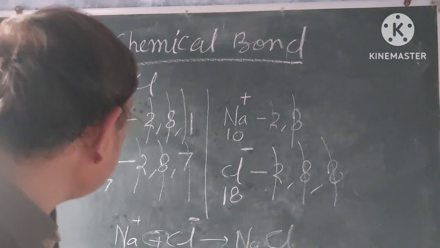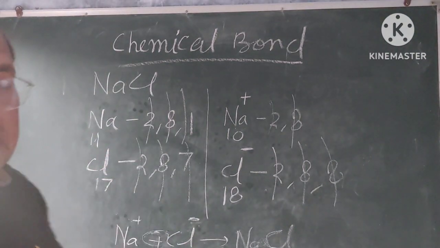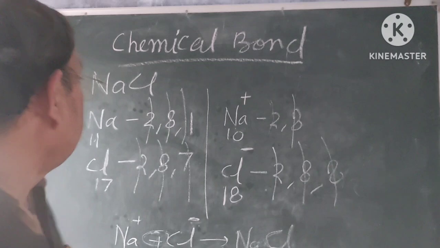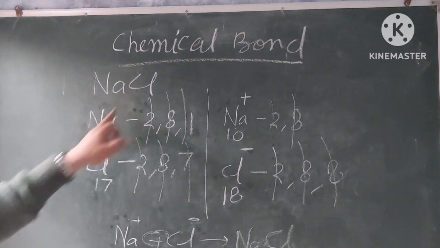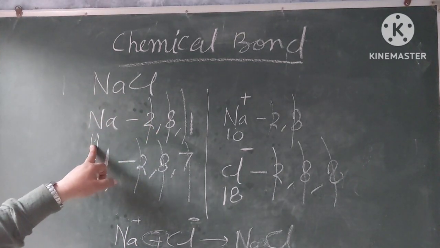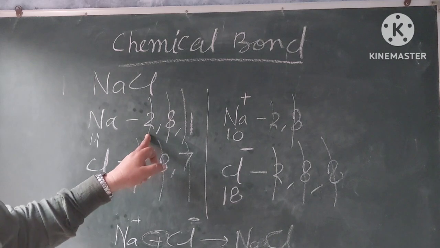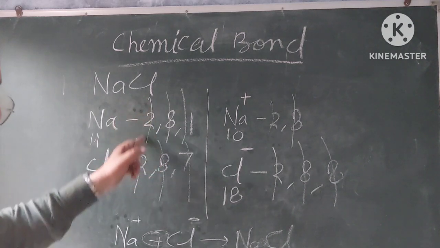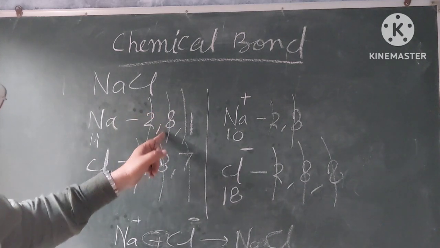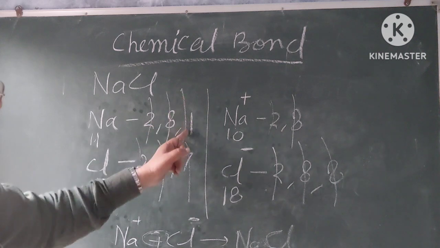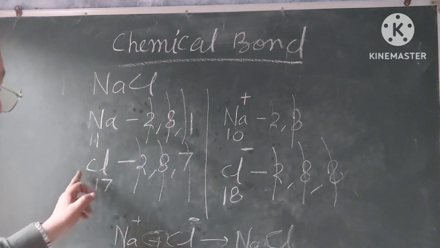Understand? So I am going to refresh again. In the formation of sodium chloride, sodium initially has 11 electrons. In the electronic configuration, the first cell has 2 electrons, the second cell has 8 electrons, and the third cell has 1 electron.